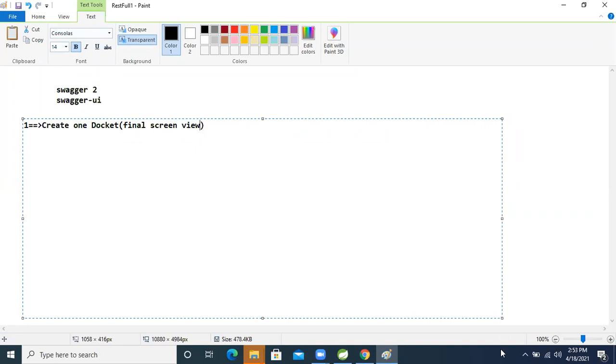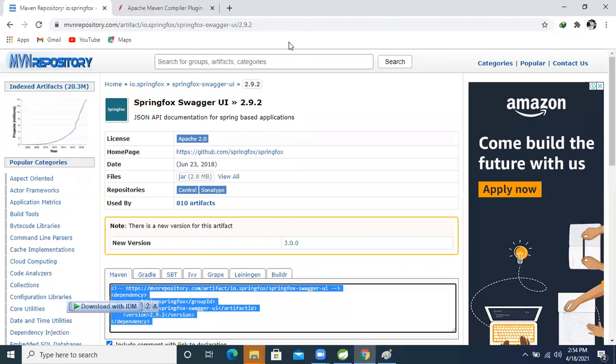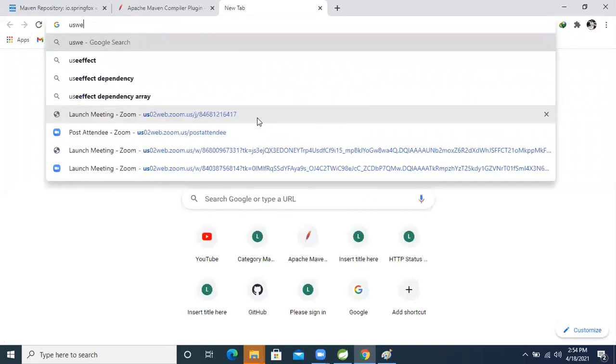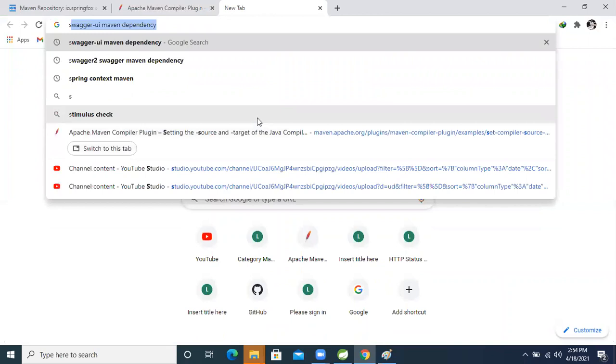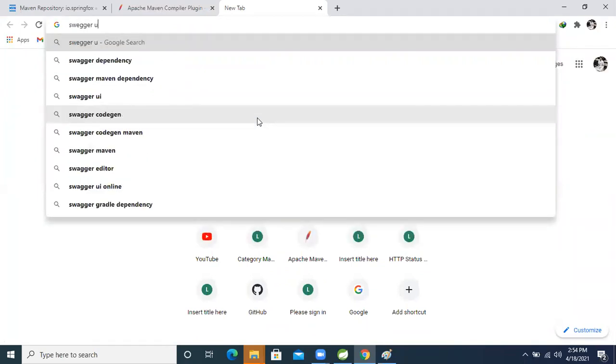Let's see what the final UI is and what the Docket is. I'm going to search it and show it. First we will see what the Docket type really is. So what is Swagger UI?